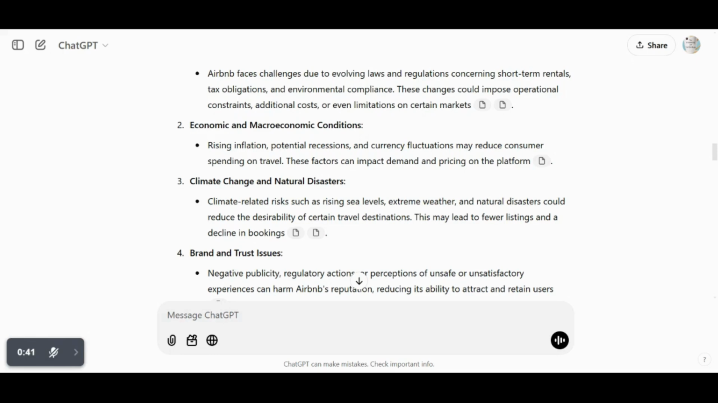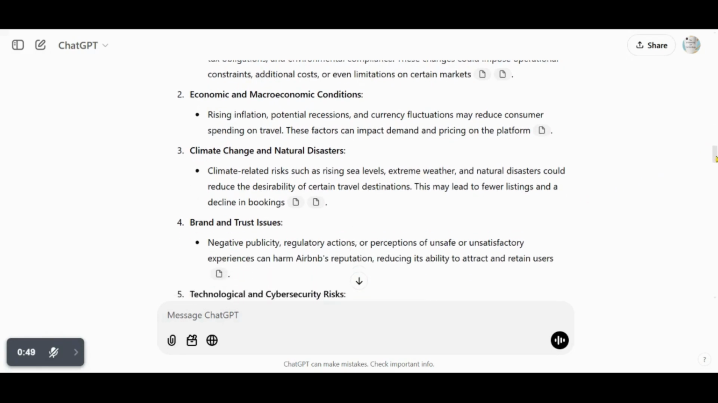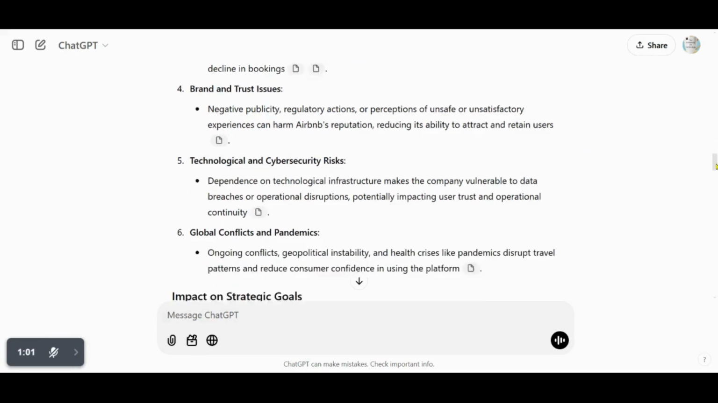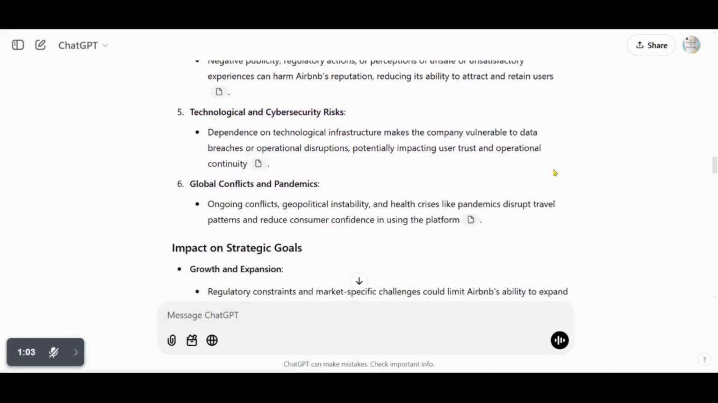Climate change and natural disasters. Climate-related risks such as rising sea levels, extreme weather, and natural disasters could reduce the desirability of certain travel destinations. This may lead to fewer listings and a decline in bookings. Brand and trust issues. Negative publicity, regulatory actions, or perceptions of unsafe or unsatisfactory experiences can harm Airbnb's reputation, reducing its ability to attract and retain users.